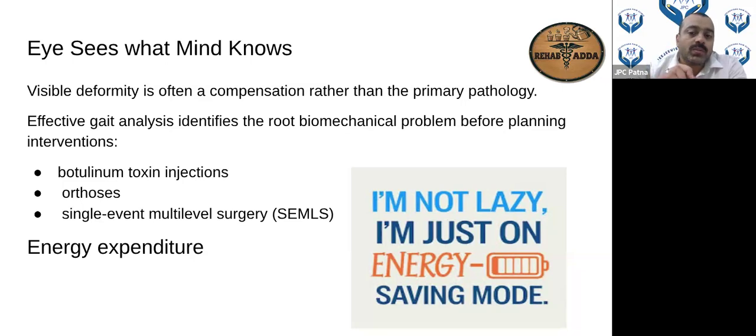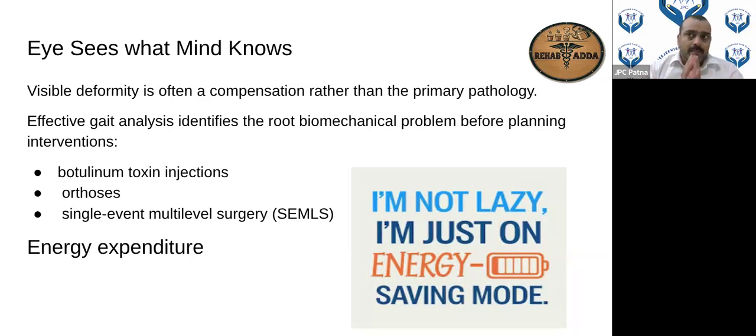All of us are lazy. All of us go for the energy saving mode. Whenever you are using your mobile and you have 15-20% of battery left, you go for the energy saving mode. Keep this in mind while doing any procedure, any management, any medication in children with cerebral palsy: you have to save the energy. Energy expenditure is already 2 to 3 times that of a normal gait in children with cerebral palsy, irrespective of the type of gait. So keep this in mind.